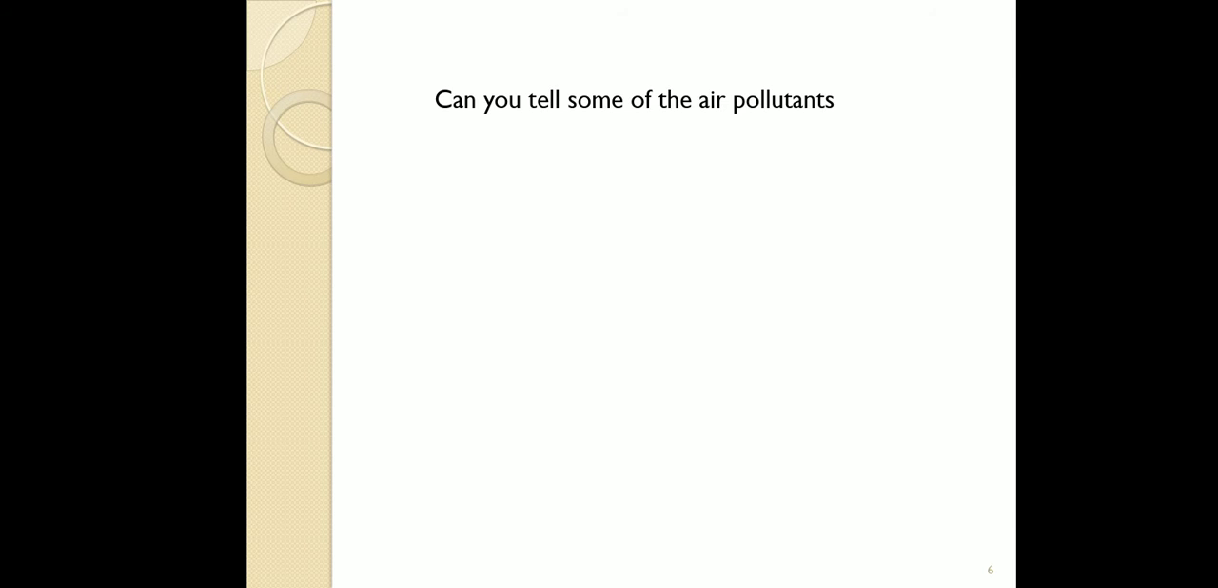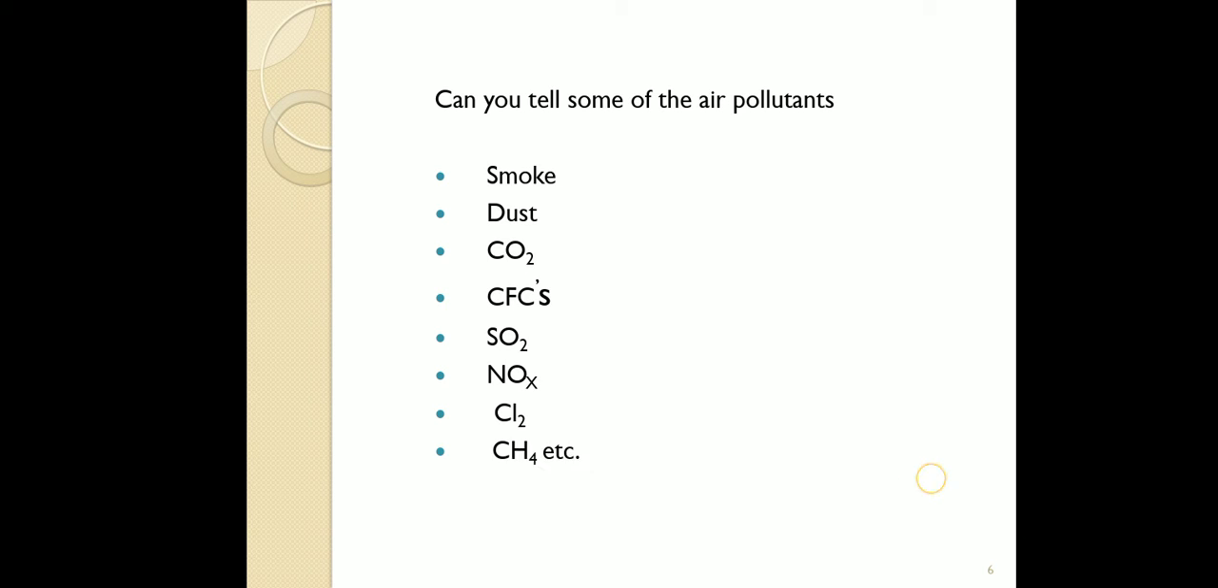So then we go to the question: can you tell some of the air pollutants? All of you discuss that. They are smoke, dust, carbon dioxide, chlorofluorocarbons, sulfur dioxide, nitrogen oxides, chlorine, methane. These are some examples of gaseous pollutants. Okay, all of you note down these examples of gaseous pollutants.